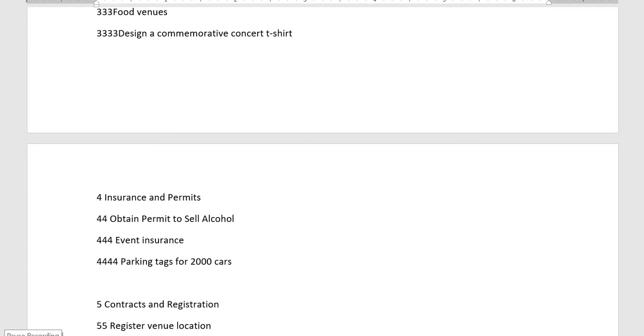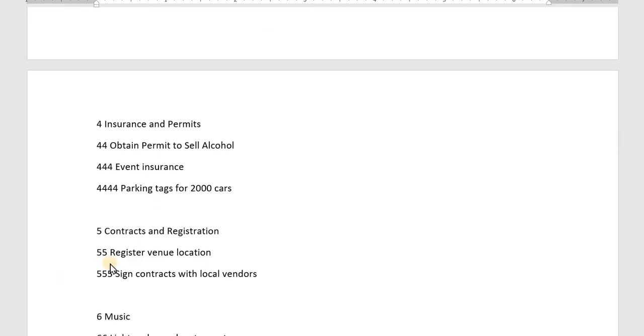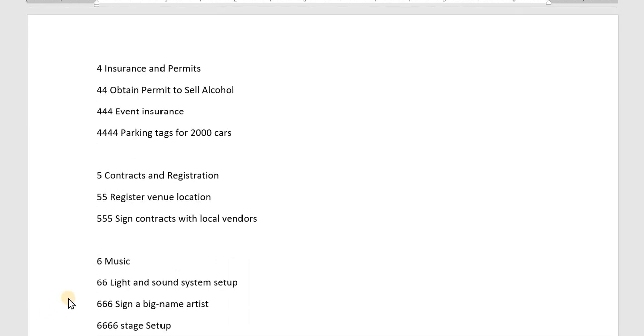First of all, we need a permit to sell alcohol from the local ministry, and then we need event insurance, and then we need to print parking tags for almost 2000 cars. Then the fifth section will be contracts and registration, which will include registering the venue location and paying all the money, and signing contracts with local vendors so that we can secure their places.